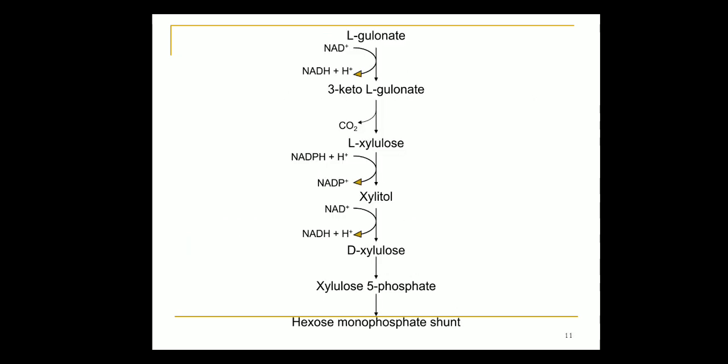See, gulonate, 3-keto-L-gulonate, L-xylulose, xylitol, L-xylulose becoming D-xylulose. After becoming D-xylulose, it becomes xylulose 5-phosphate. This enters the HMP pathway for further metabolism. That is why it is getting converted from L to D.